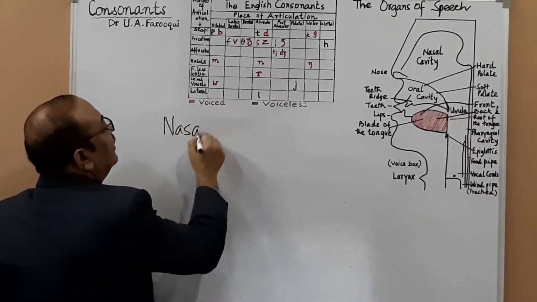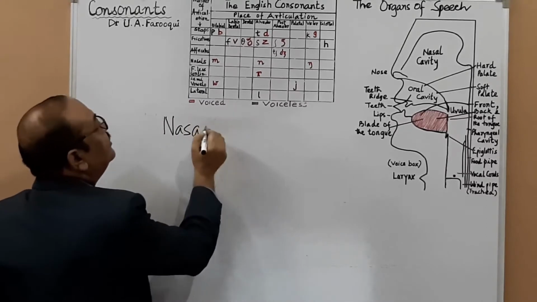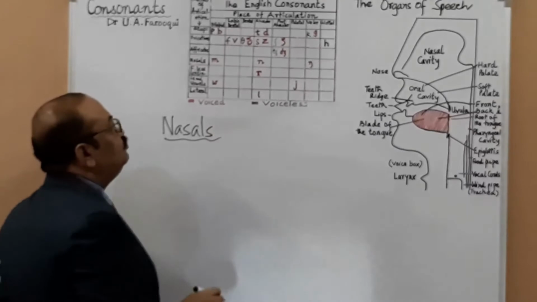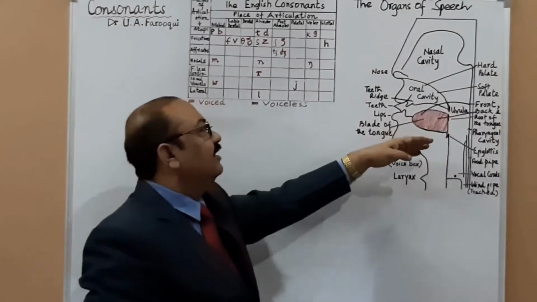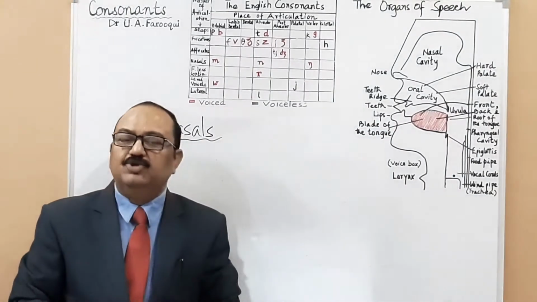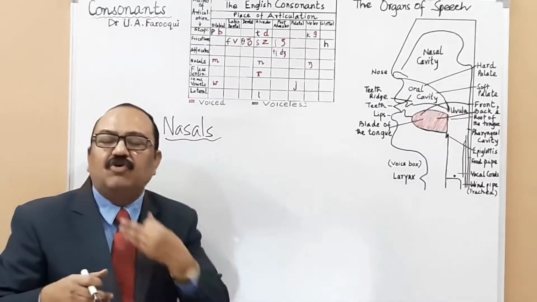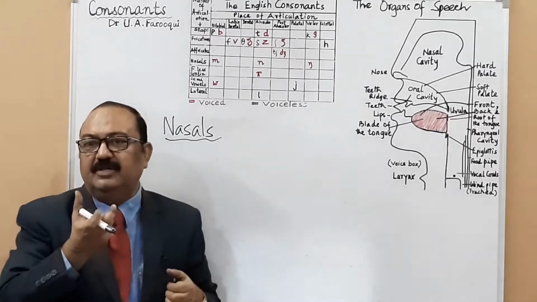Nasal. Nasals are the consonants which are pronounced or articulated through the nasal cavity. When you have constriction here and air is released through your nose, then you have nasal sounds. To produce nasal sounds, that is m, n, the soft palate is lowered, causing obstruction in the oral passage.